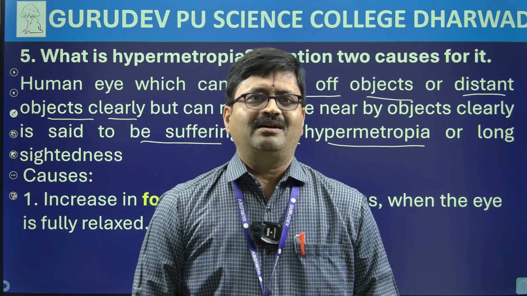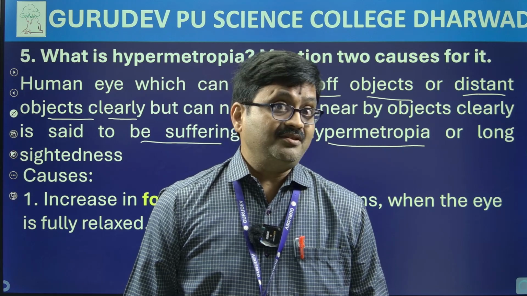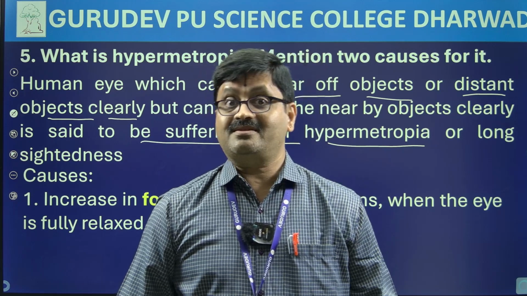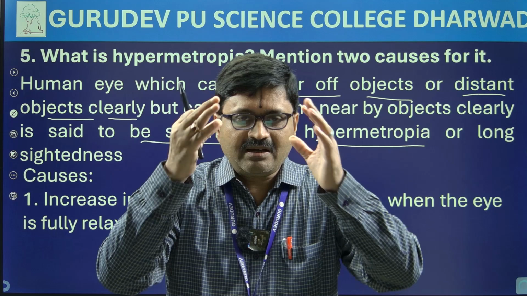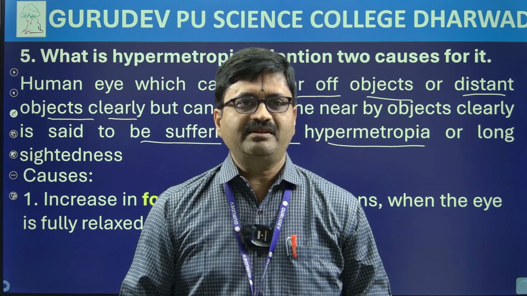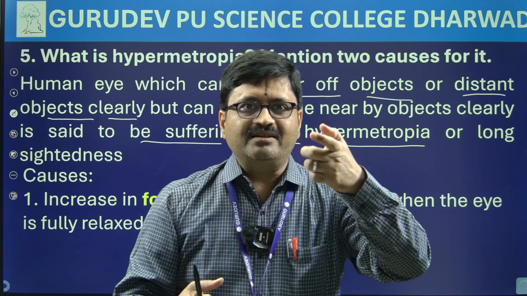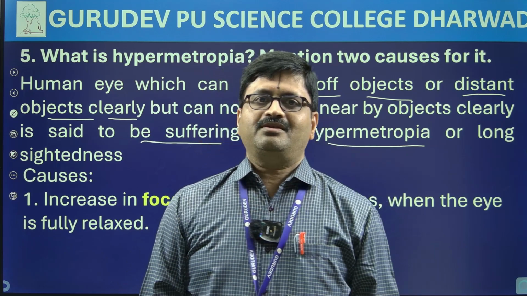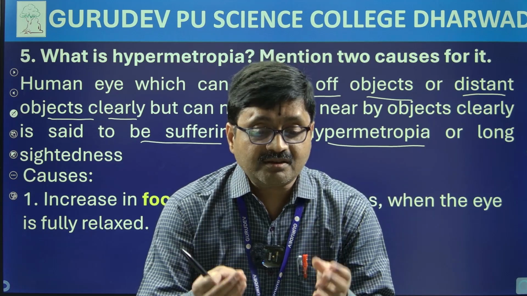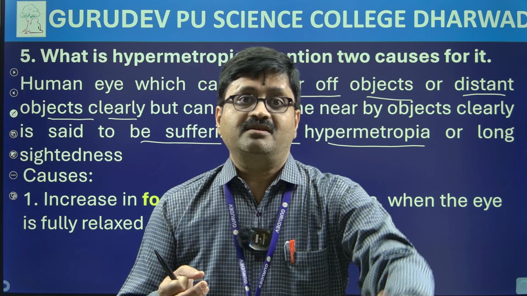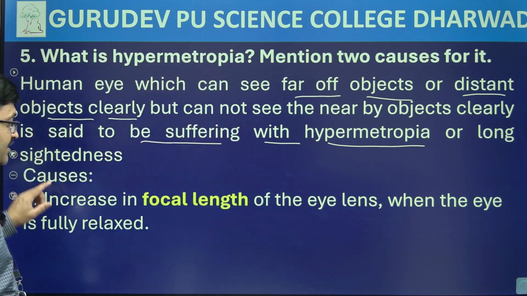Okay, I am relaxed. Why am I relaxed? Because as a teacher, I will always feel relaxed in front of my students. Is it not? So, whenever I am having a relaxed observation, if I am hypermetropic, my eye lens will have a longer focal length. So I can see distant things, but nearby things look blurred. That's what I mean. Okay, so you got the first cause.